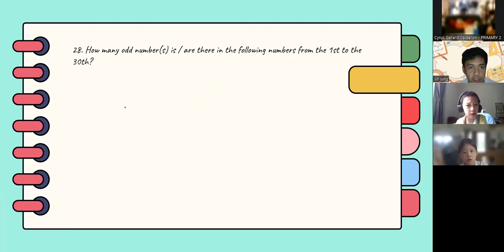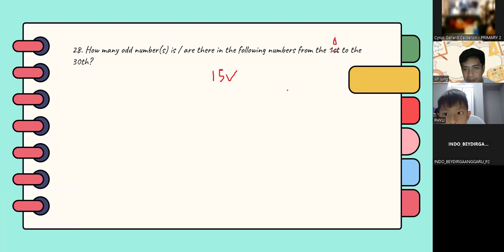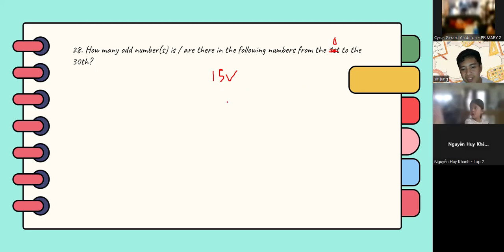How about this one? How many odd numbers are there in the following numbers from the 1st to the 30th? So what should be the answer here? 15. Yes, that's correct. However, if it starts from 0, how many odd numbers? 15.